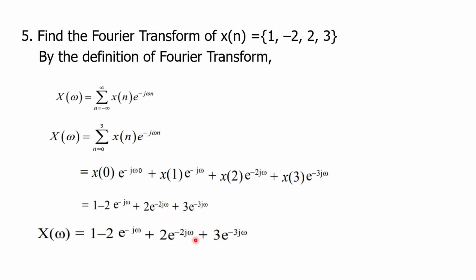So this is the next problem. This is also a finite sum, but it is given like a sequence, so there is no arrow mark. n ranges from 0, 1, 2, 3, so n ranges from 0 to 3. For x of 0 the value is 1. For x of 1 the value is minus 2. For x of 2 the value is 2. For x of 3 the value is 3. So you can expand like this and you can stop here. This is the DTFT of a finite sequence given like this.